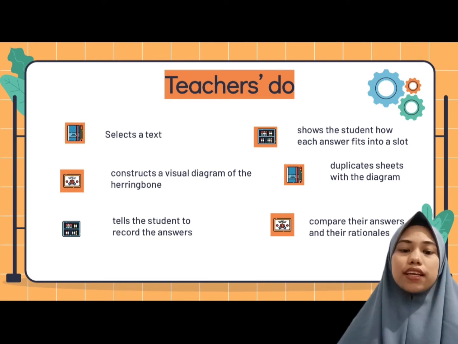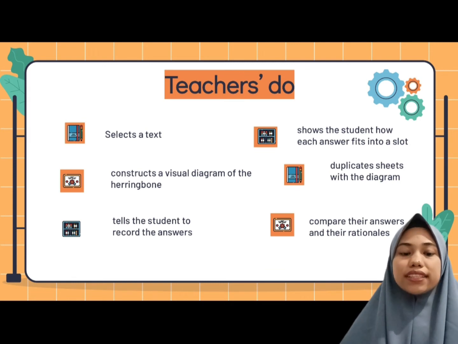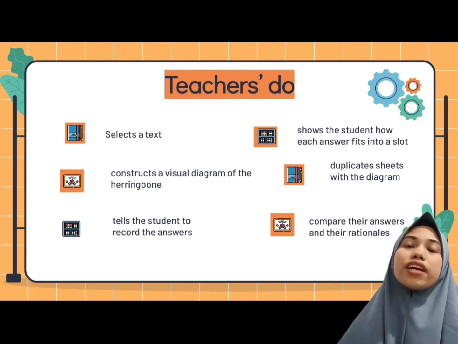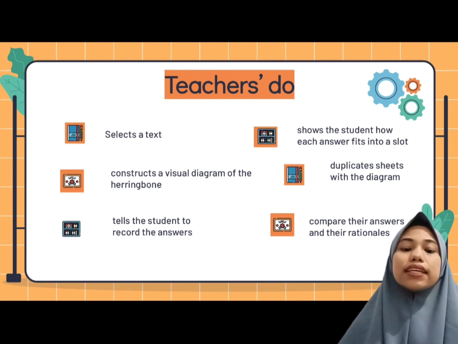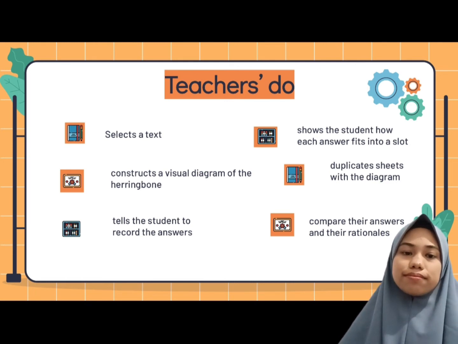And the fourth is, after the information is recorded, the teacher shows the students how each answer fits into a slot in a main idea sentence. And the fifth is, the teacher duplicates sheets with the diagram, and the students complete the diagram on their own. And the last is, the diagram becomes a tool for story discussion. And during the discussion, the teacher and students compare their answers and their rationales.